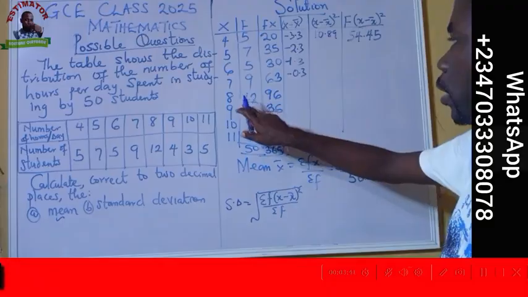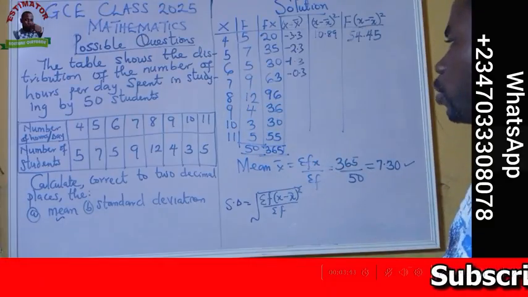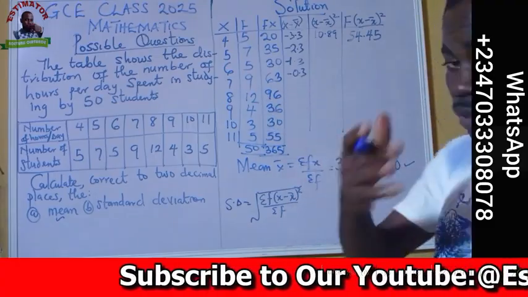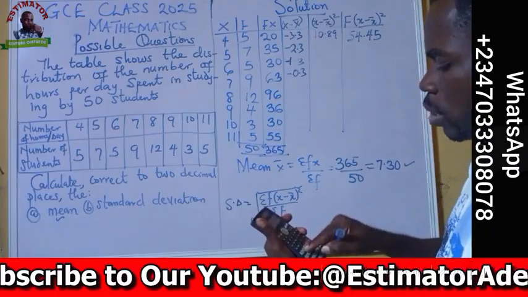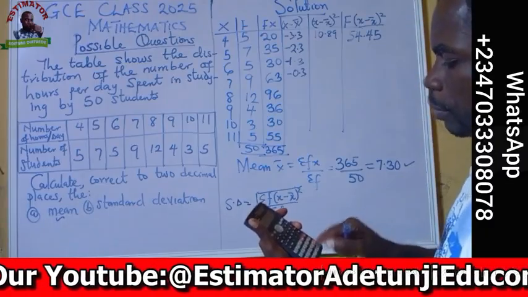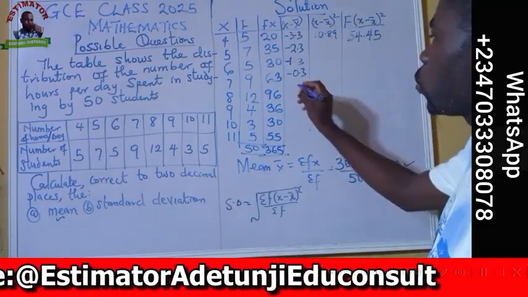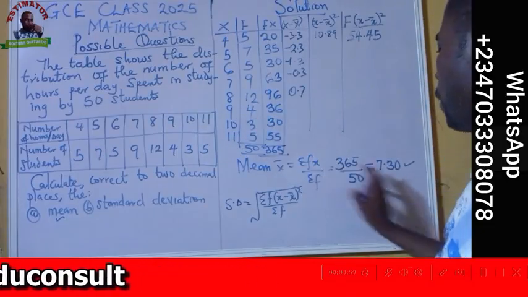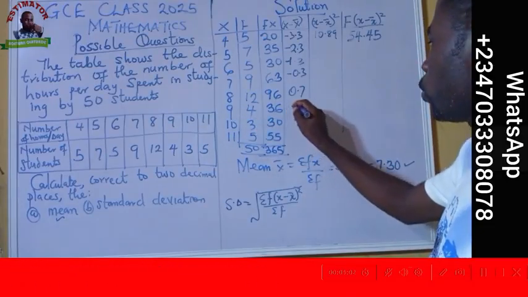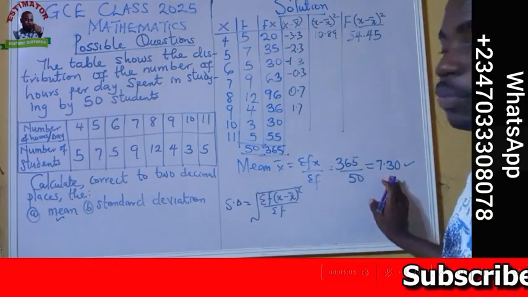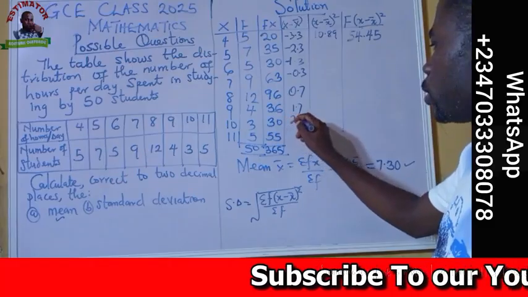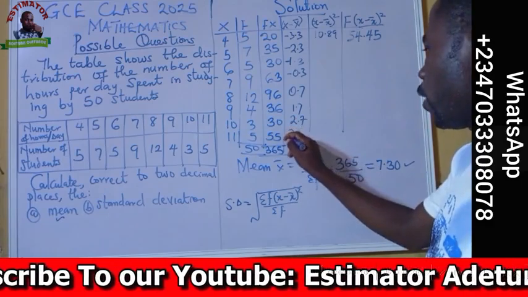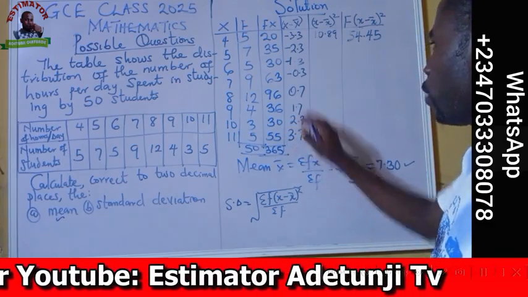Alright, now here we are, 8 minus 7.3. If you press your calculator, that one is supposed to give us 0.7. You can press the calculator to confirm that. So like I said, 8 minus 7.3 is 0.7. 9 minus 7.3 will give us 1.7. 10 minus 7.3 will give us 2.7. And 11 minus 7.3 will give us 3.7. Now we are done with this one.